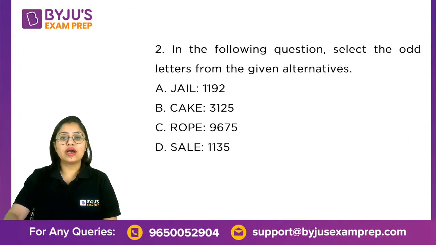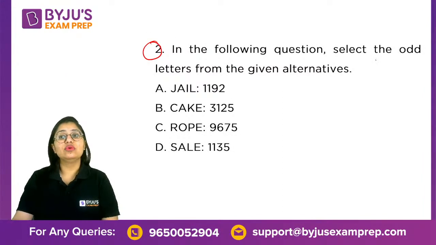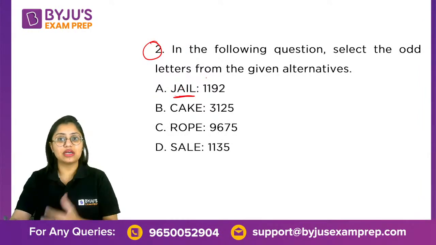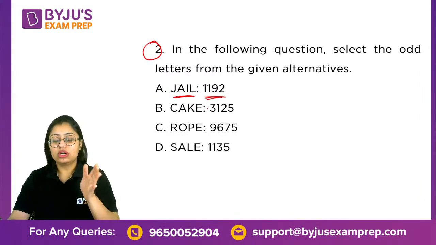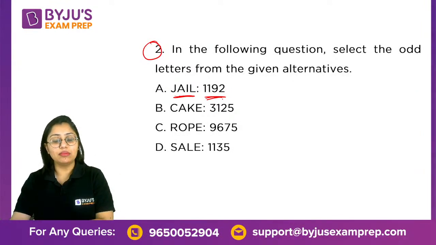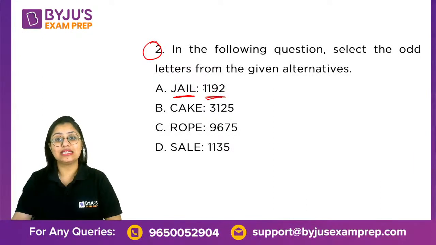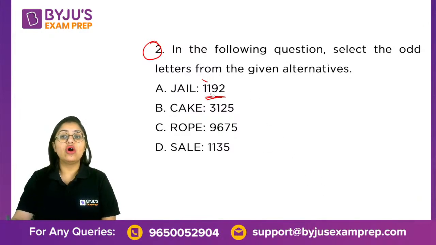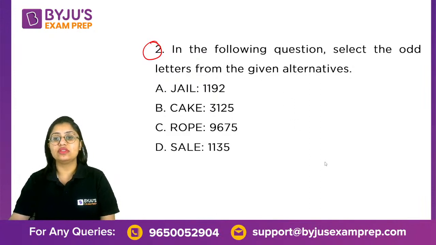Also, this question in which they're asking you to select the odd letters from the given alternatives is based on two concepts, analogies. The first letter cluster is in some kind of pattern related to the number cluster. The first letter cluster is related to the number cluster. You have to find out which relation is not in similarity with the other three.